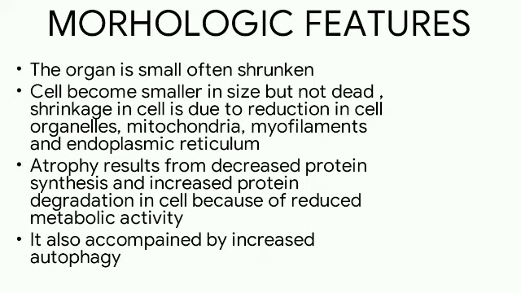Let's see the morphologic features, how the atrophy of the cell is. The organ is small, often shrunken, and the cell becomes smaller in size but not dead. The shrinkage in the cell is due to reduction in the cell organelles, especially mitochondria, myofilaments, and endoplasmic reticulum. This atrophy results from decreased protein synthesis and increased protein degradation in the cell because of reduced metabolic activity.